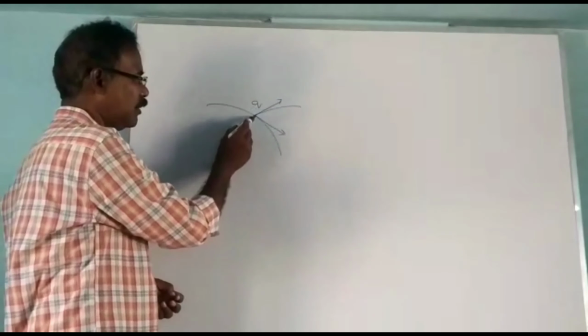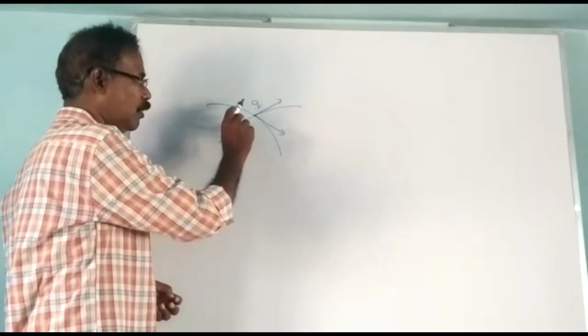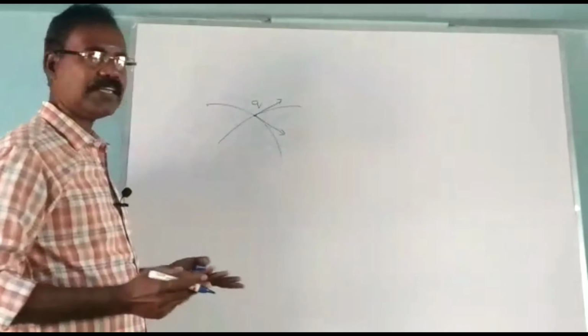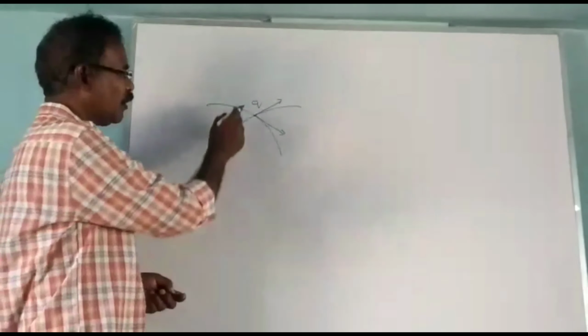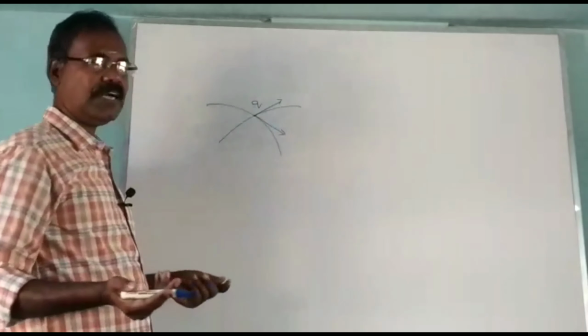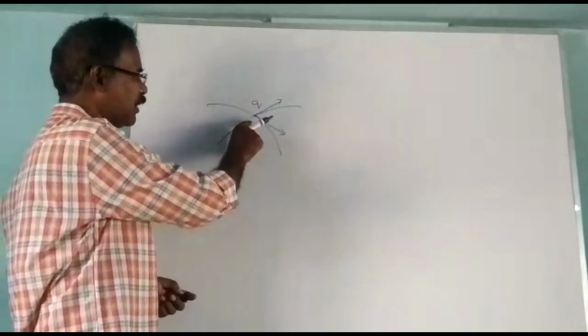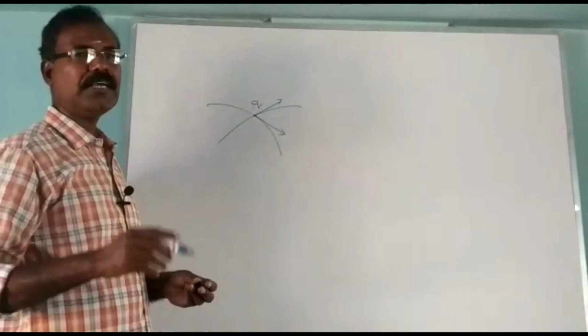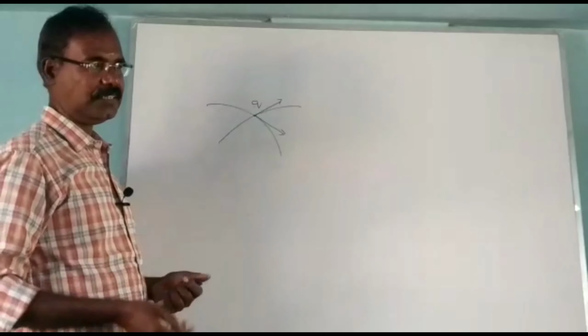The positive charge kept at that point would have to move in two different directions. It is not possible. The charge can move in only one direction at a time. So the electric lines of force never intersect with each other.